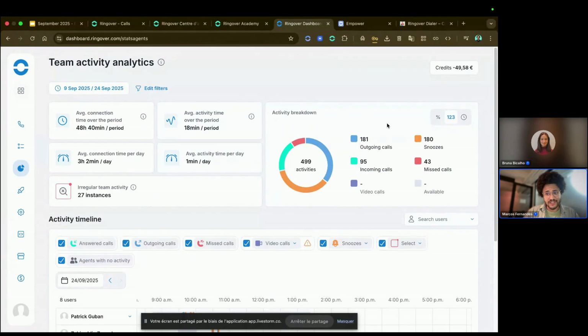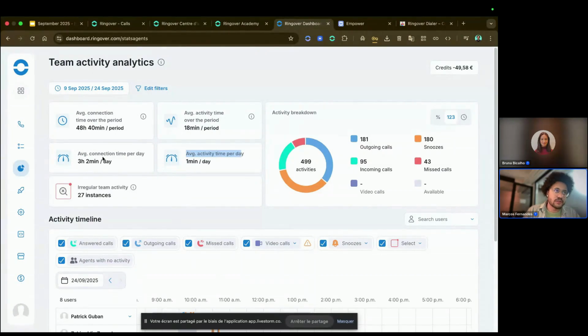So you're going to have all of these activities available for you in the team activity analytics. You can also see the percentage, you can also see the time, and you can see whole numbers as well.